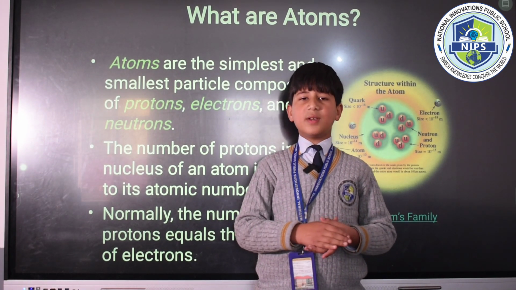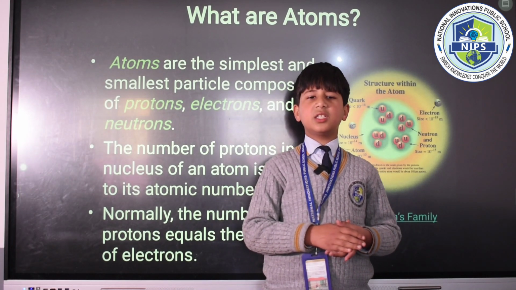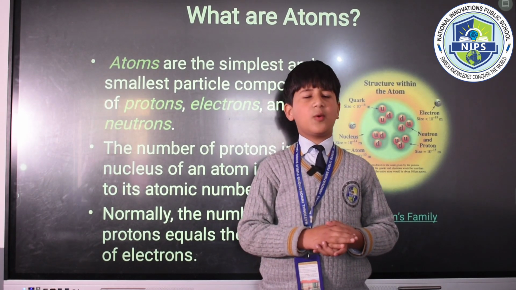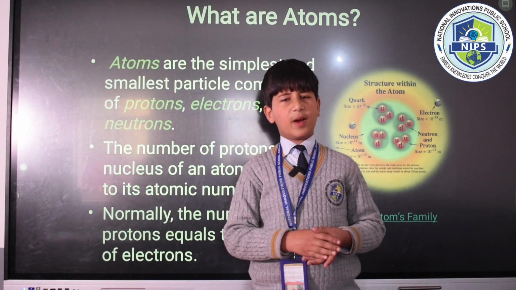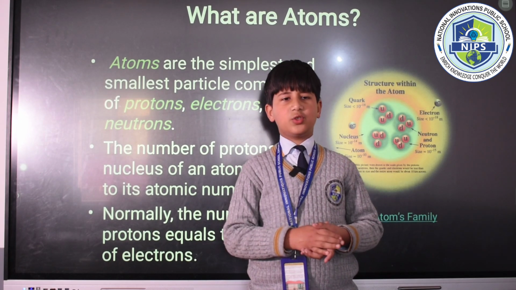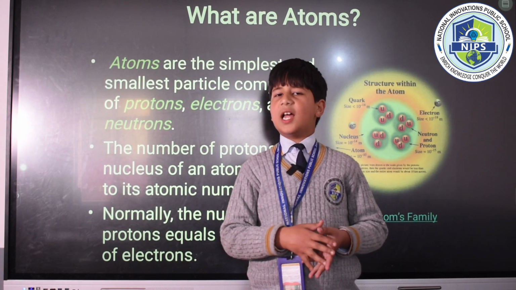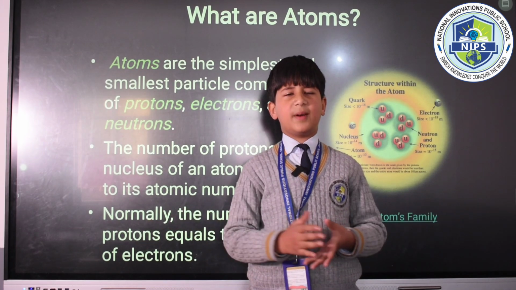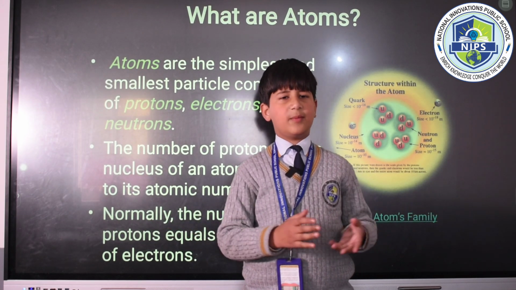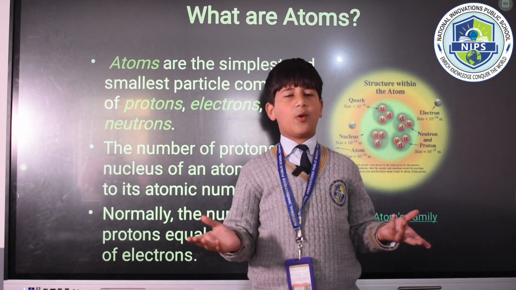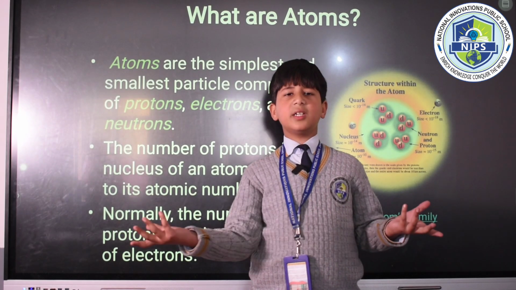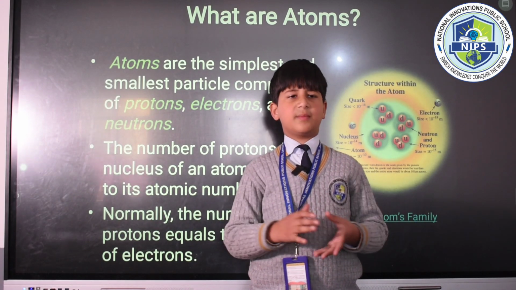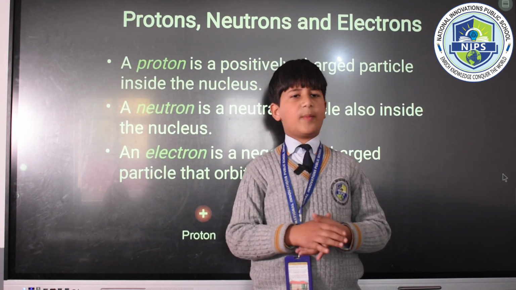Atom. An atom is the basic unit of matter consisting of a nucleus composed of protons and neutrons surrounded by electrons. Protons have positive charge, neutrons have no charge, electrons have negative charge. Atoms are the building blocks of all chemical elements and are the smallest unit of an element that retains its chemical properties.